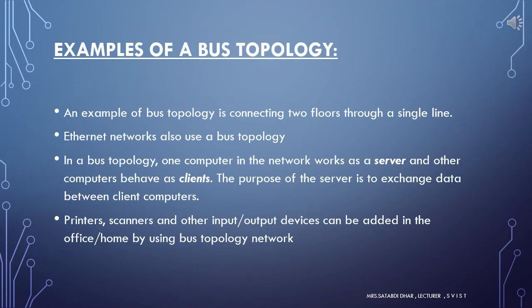Here, what can be the examples of this bus topology? The example of bus topology is connecting two floors through a single line, or Ethernet networks can also be used as a bus topology. In a bus topology, one computer in the network works as a server and other computers behave as clients. The purpose of the server is to exchange data between client computers. Printers, scanners, and input-output devices can be added in the office or home by using bus topology networks.